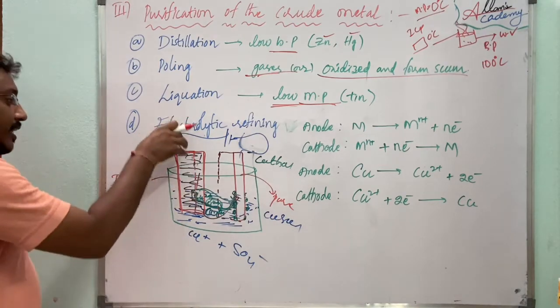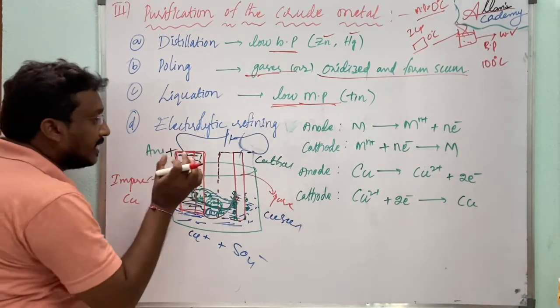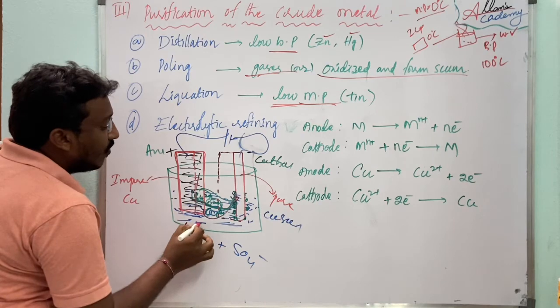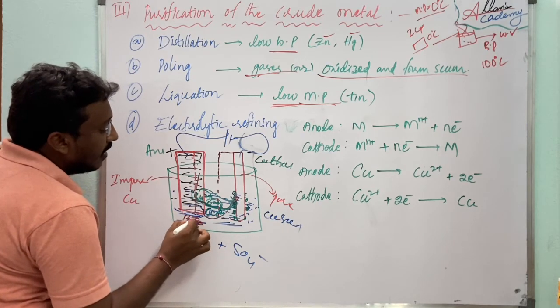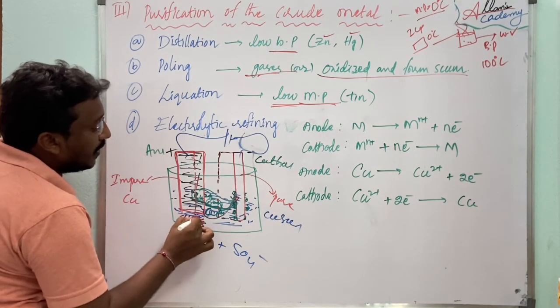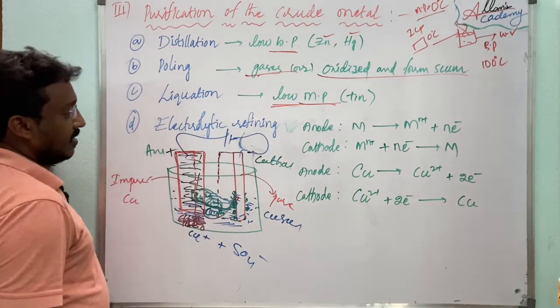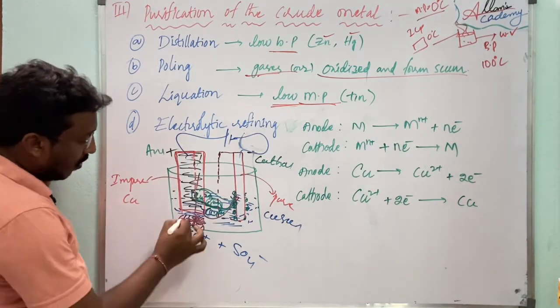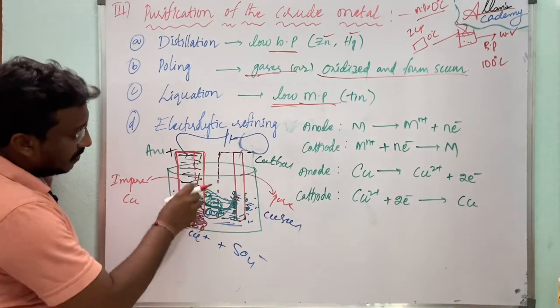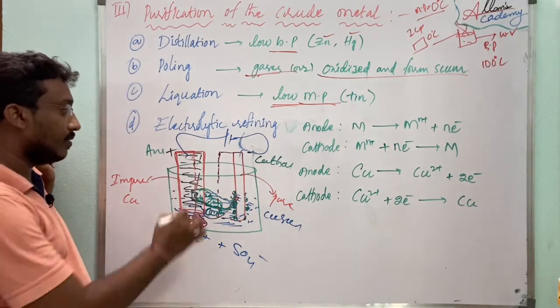The impurities present in the anode collect at the bottom of the anode.